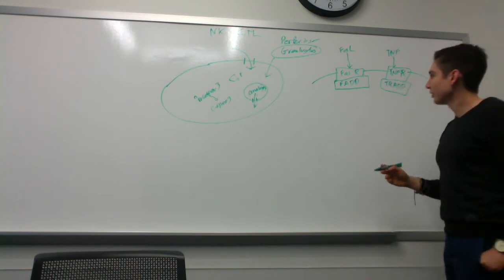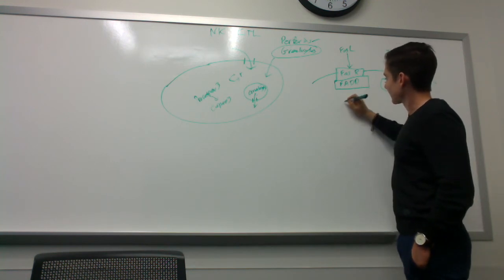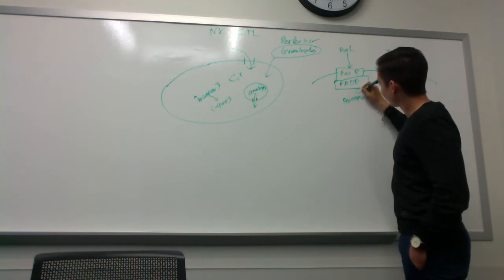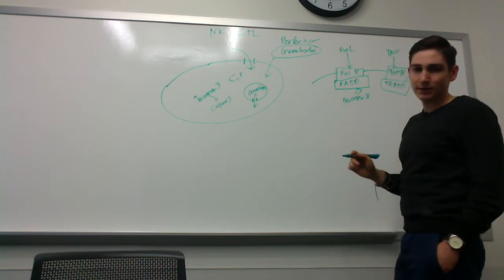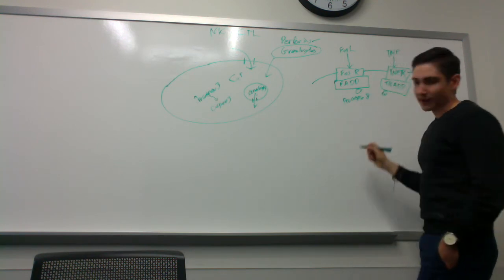And what these do is they cleave procaspase 8, and they'll do a lot of them, right? A lot of these procaspase 8s.